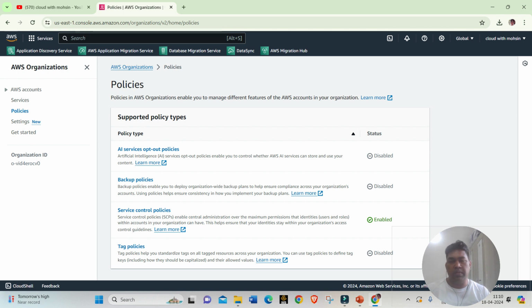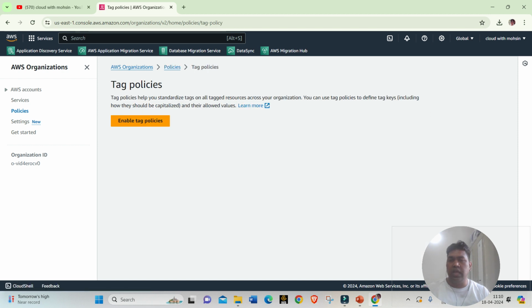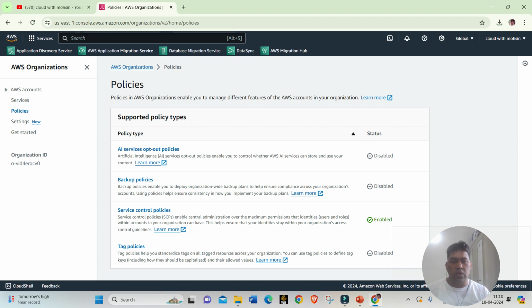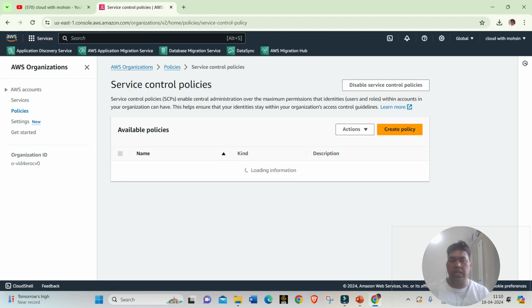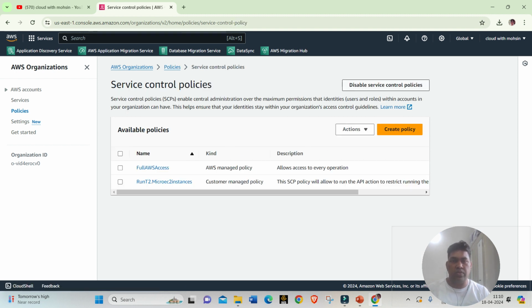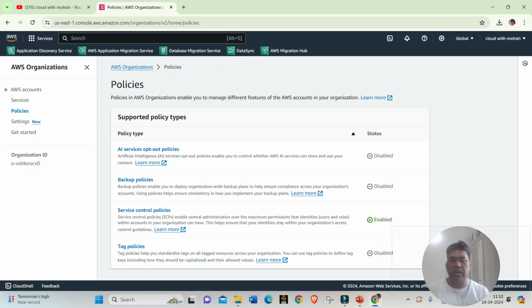If I want to enable backup policies or tag policies, I can just click on that one and click on enable tag policy. By default everything will be disabled. Even the service control policy was disabled, but I had to go here and click on enable. Now you can see it says disable service control policy, because I have enabled it.